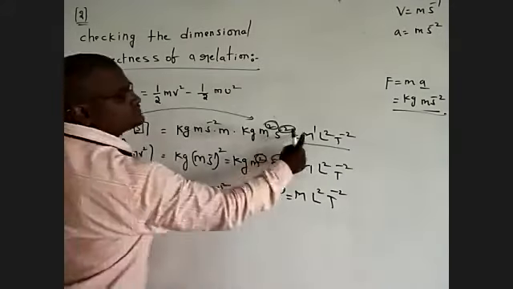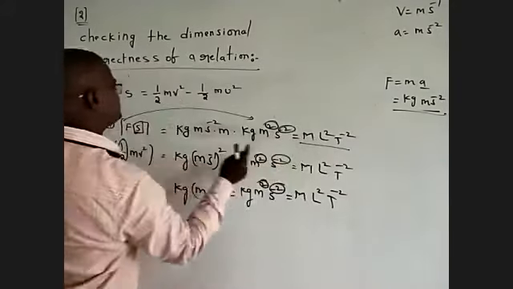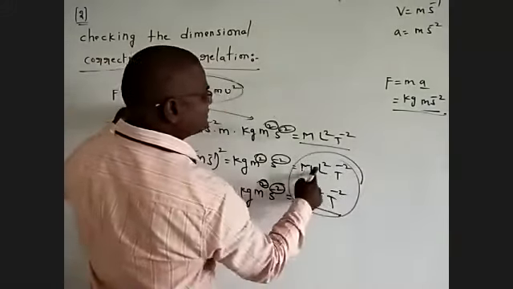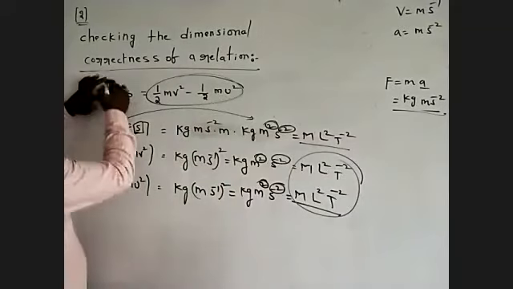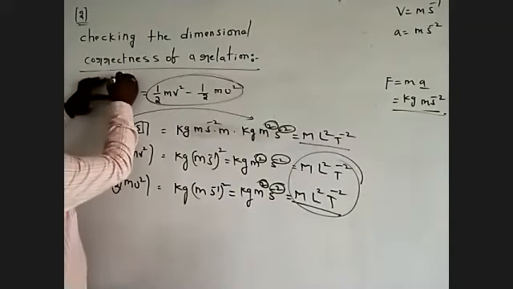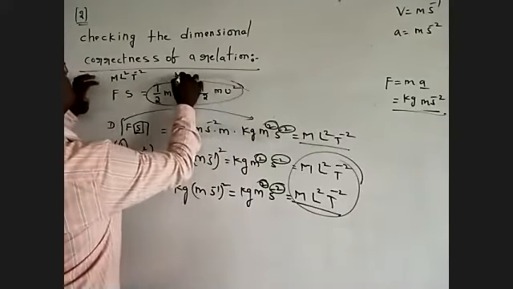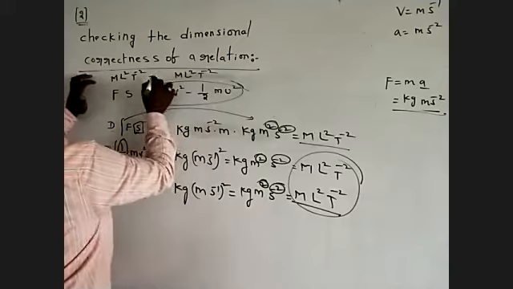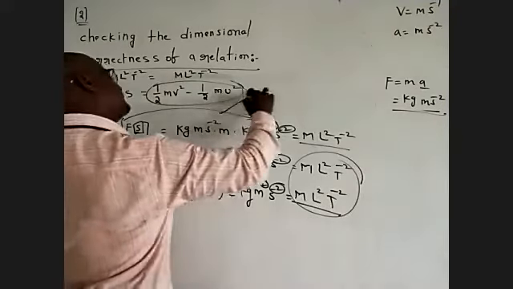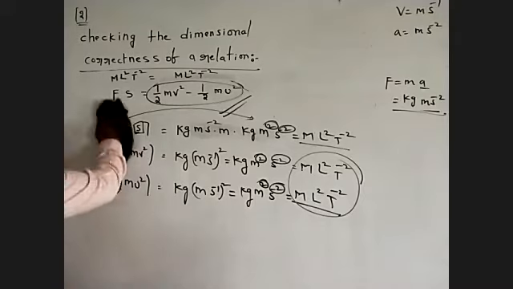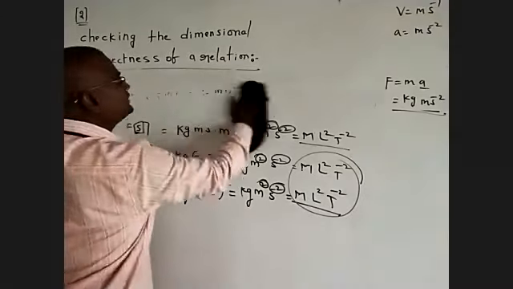Dimensions of force into displacement: M L square T power of minus 2. On this side, the dimensional formula is M L square T power of minus 2. For this side also, the dimensional formula is M L square T power of minus 2. Both are equal. This is dimensionally correct. We are going to solve the next problem like this.